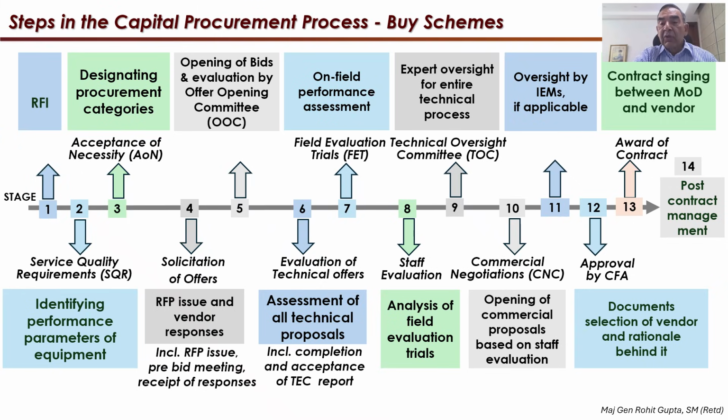The commercial negotiation is carried out normally only if the price quoted is above the benchmark. However, certain circumstances look at negotiation even if the price is below the benchmark.